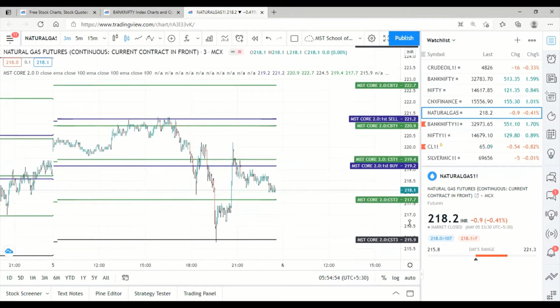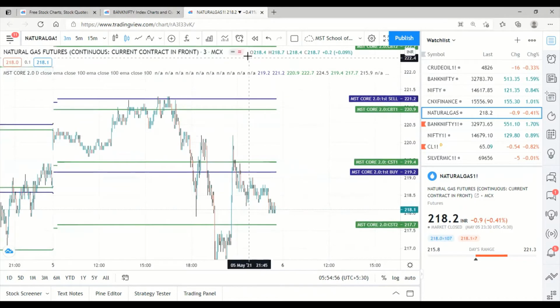Take the pen here. See, market has opened here and it has come down, but this is our buy entry. Buy has not activated, and this is our sell entry. Sell was exactly activated. Since sell activated, we have to remove the buy order.